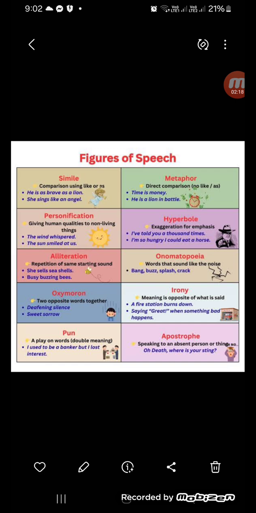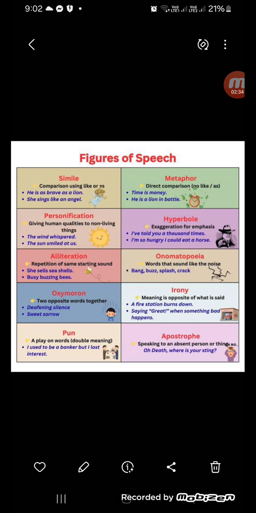The next one is pun. Pun, a play on two words. This word has double meaning. I used to be a banker, but I lost interest. Again, I used to be a banker, but I lost interest.